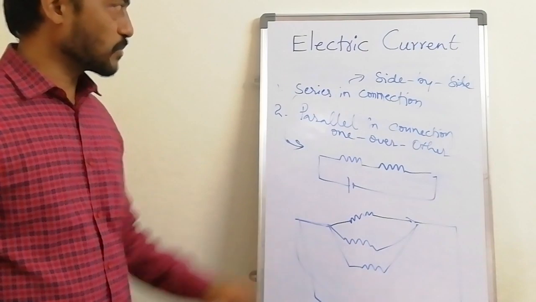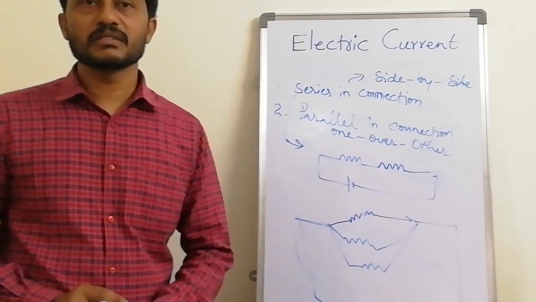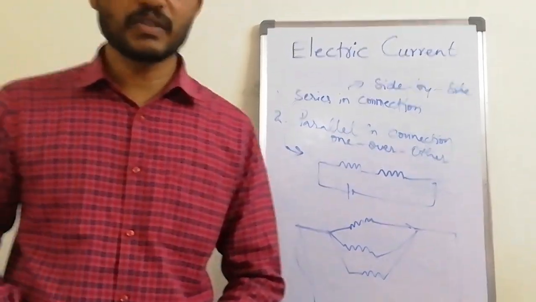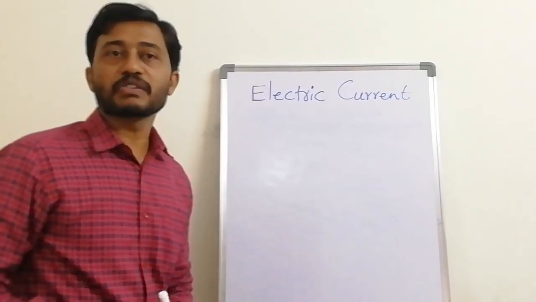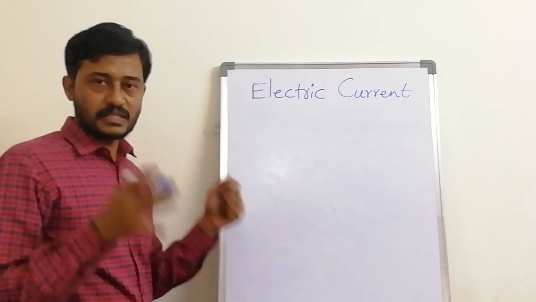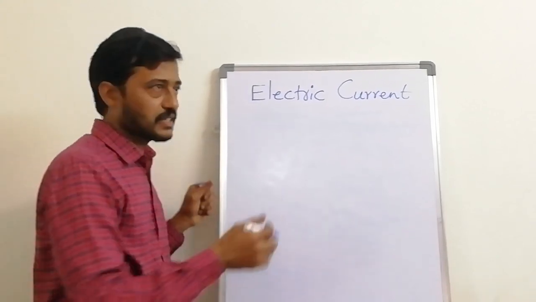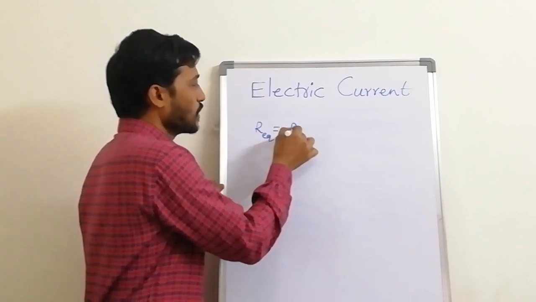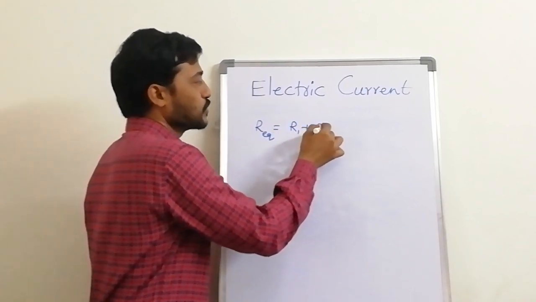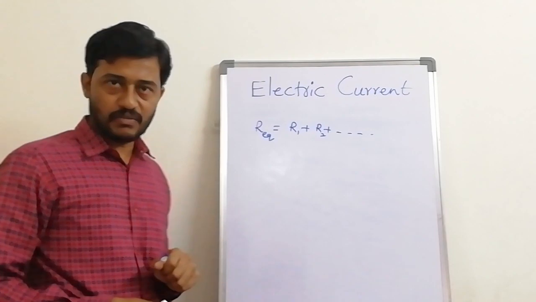We will see the formulas for both series and parallel, nothing but the overall resistance. The total resistance we call the equivalent resistance. How much total resistance is present in a series connection? The formula is given as R equivalent is equal to R1 plus R2 plus R3, R4, R5, like this.